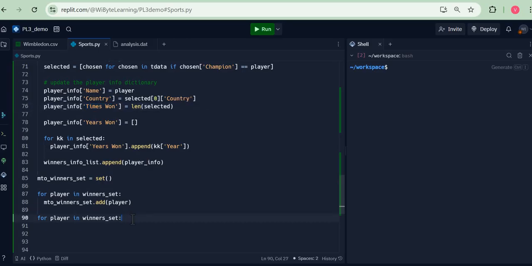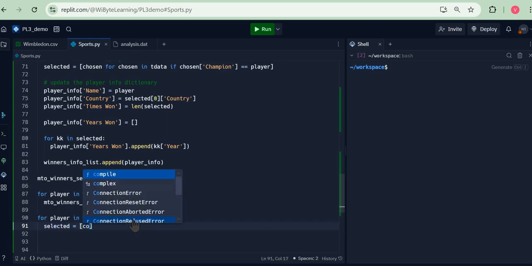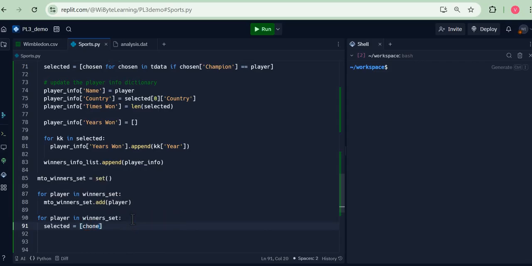Quite similar to what we were doing earlier. So I just do it using list comprehension. I say selected is equal to chosen for chosen in winners info list.